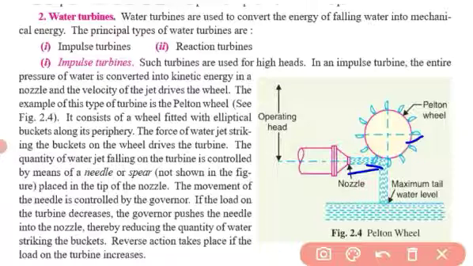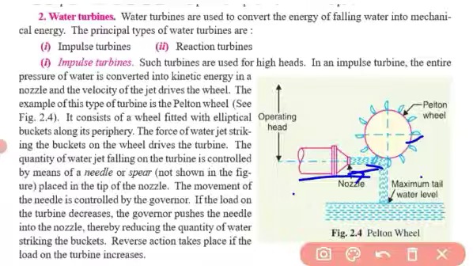Some other points: I hope it is clear. These impulse turbines are used for high head. The water hits the blades, mechanical power is generated, and an alternator is coupled with this turbine.